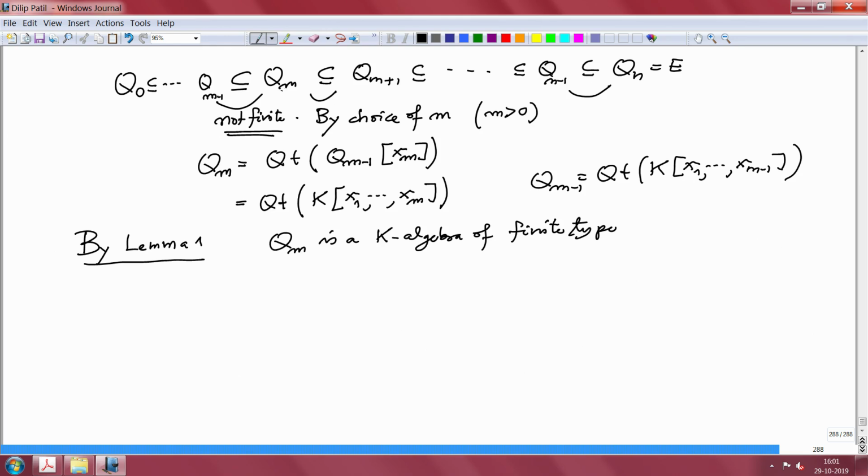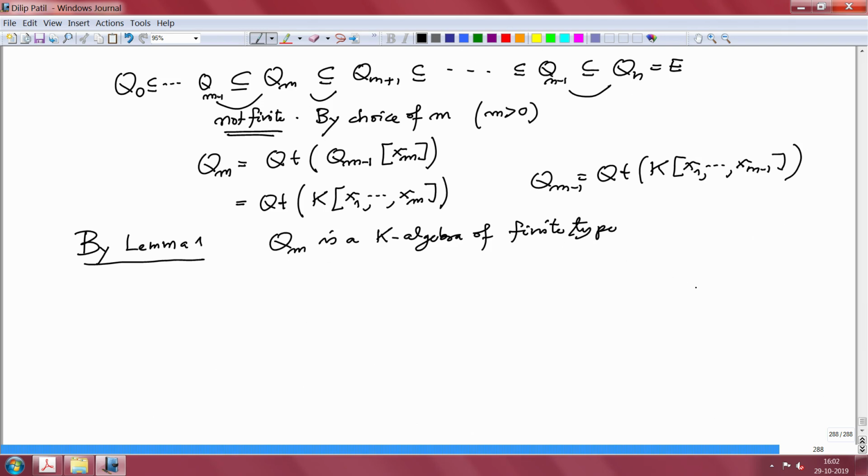If you have an in-between thing, that is, this is A, this is R, and this is B, and this E is finite over Q_m, that we know, and this is a ring in between, and so therefore, by Lemma 1, this is actually a K-algebra of finite type.